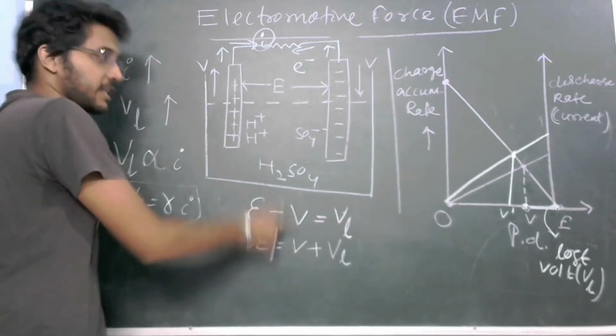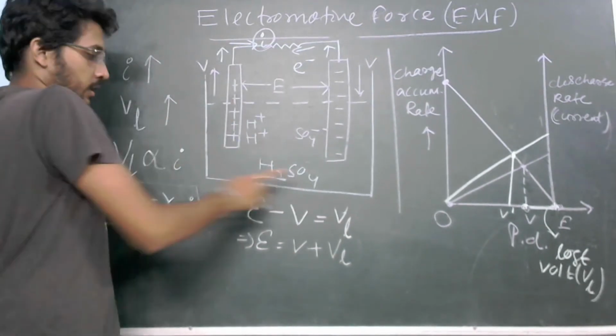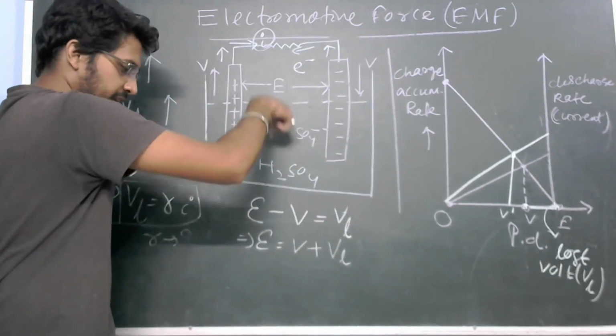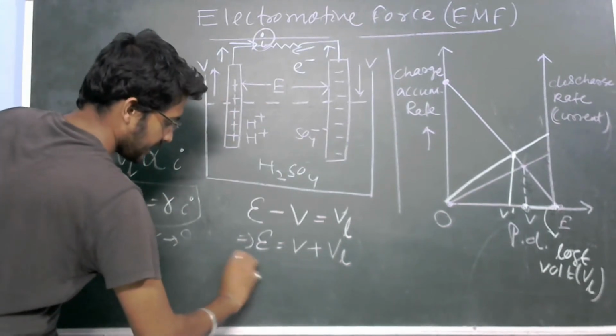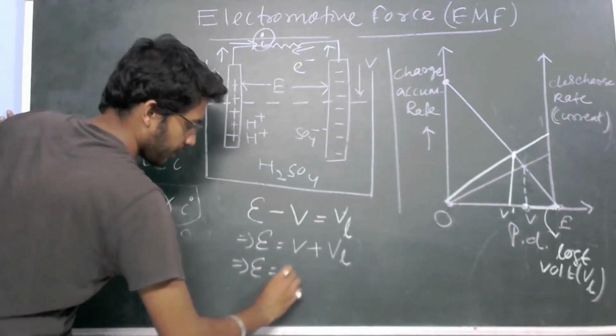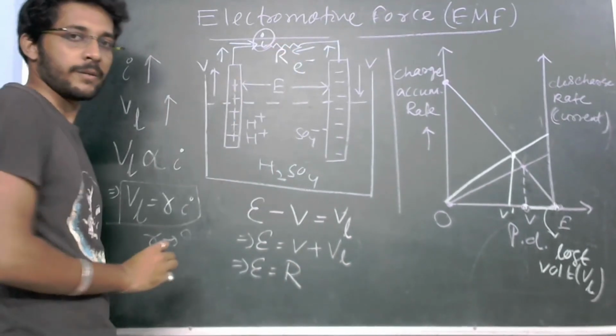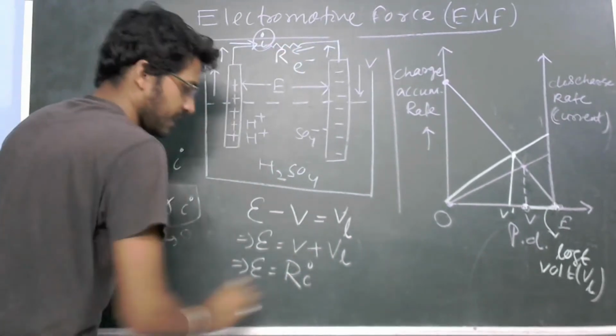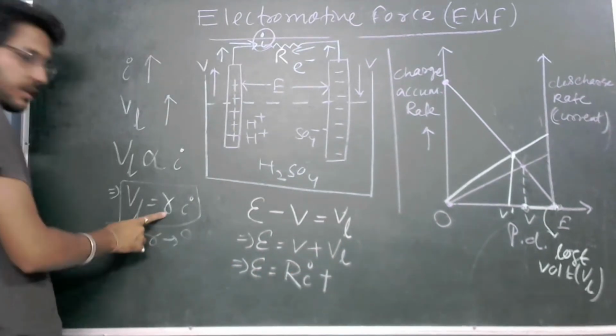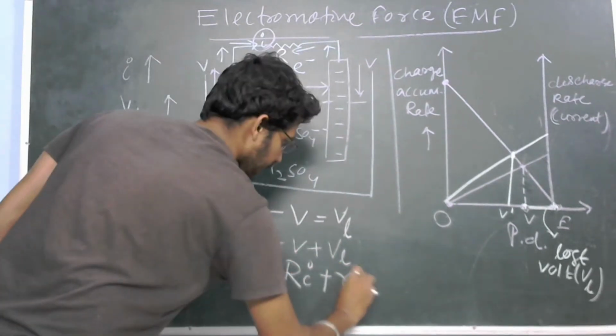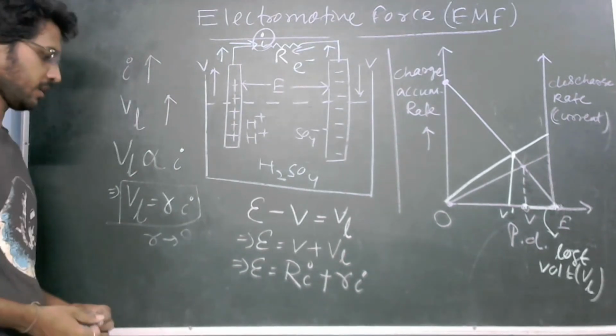So now what can we see? This V is the potential outside. This VL is the potential inside. So we can write E equals, for V we will write the resistance of the circuit, R, current flow is I, plus for this we got ri. Everyone clear about this?